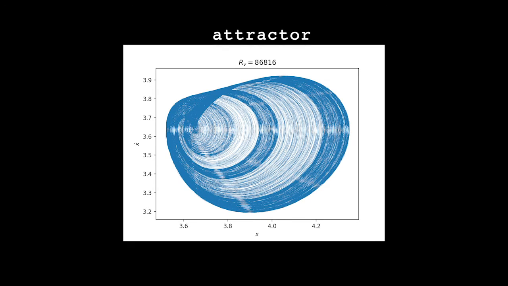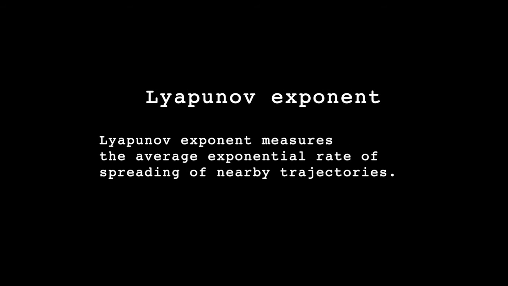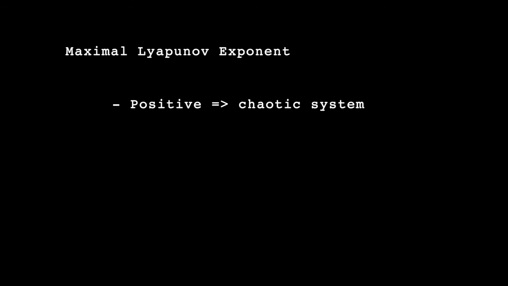So how can we recognize a chaotic system? For that we have the Lyapunov exponent. The Lyapunov exponent measures the average exponential rate of spreading of nearby trajectories, where if it is positive, it indicates that the system is chaotic, and if it is negative, it means it is not chaotic. The common way to compute the Lyapunov exponent is analytically. A few methods are proposed to do so numerically.